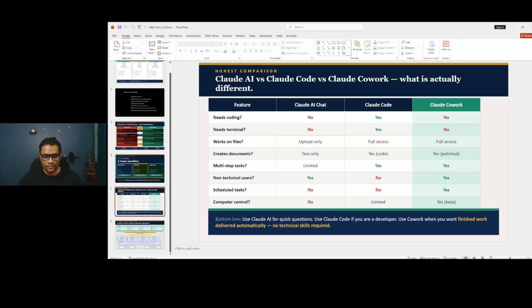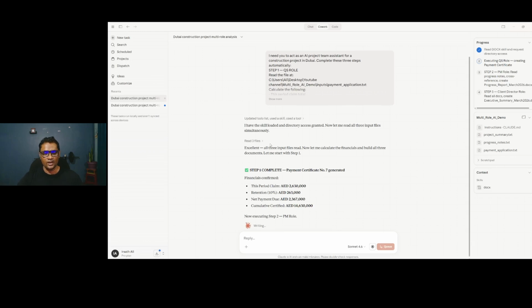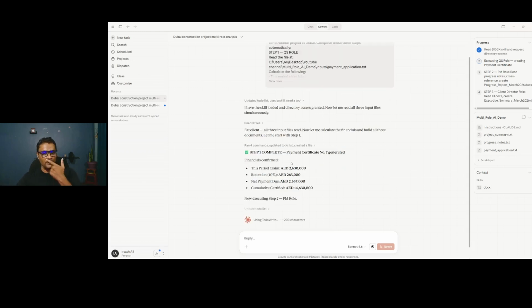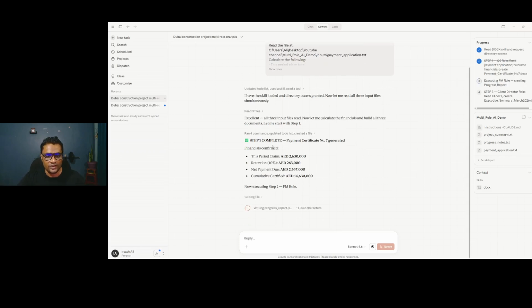Okay, let's jump to what I want to show you. Now, what is happening? I have given the instruction, and step 1 is completed. Payment certificate number 7 generated. The QS has done the QS task in Claude Cowork. Now it is executing step 2, the PM role. So now what's happening, guys? As I told you, it has to finish the QS work first.